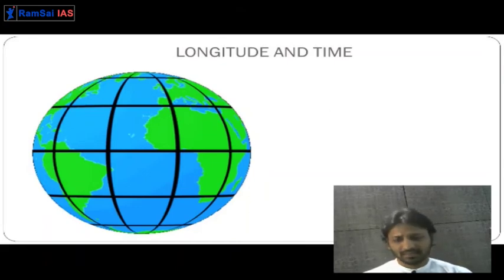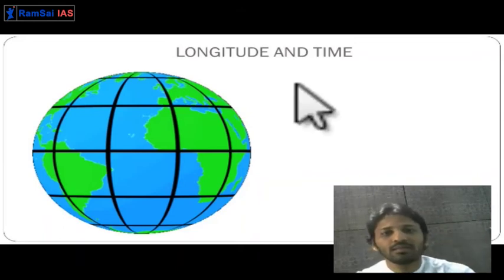Since 360 degrees, and we have one day which is 24 hours, in 24 hours Earth rotates around itself. So these 360 degrees are being totally covered in 24 hours. These 360 degrees are passing in front of the sun in 24 hours. So in 1 hour, how many degrees will pass?